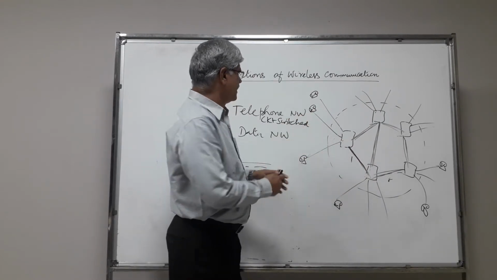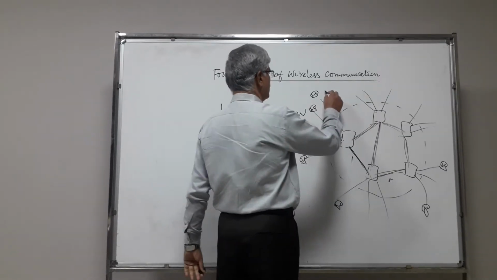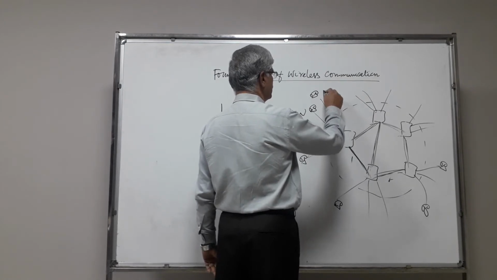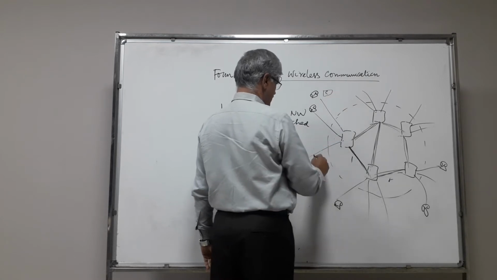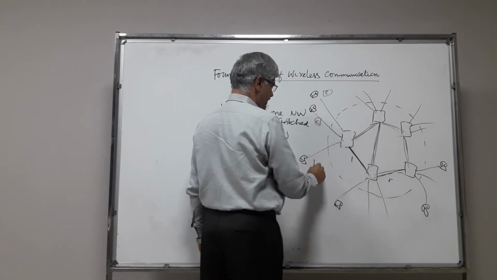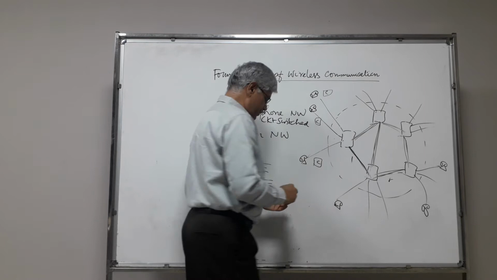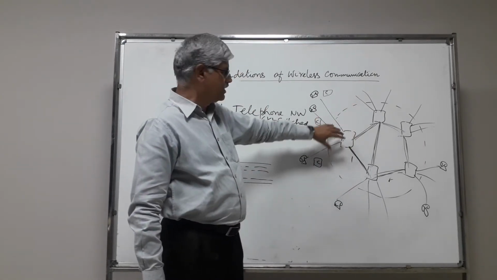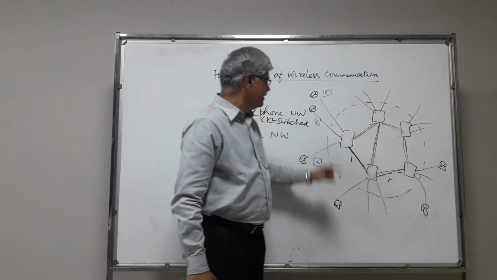Instead of telephones, here it is now computers. These are all computers, and these are similar kinds of switches, and they will carry the data traffic.